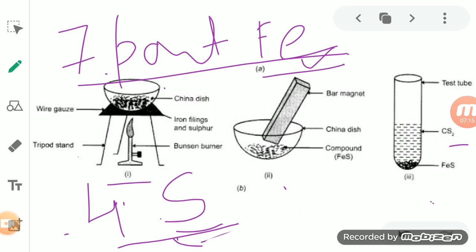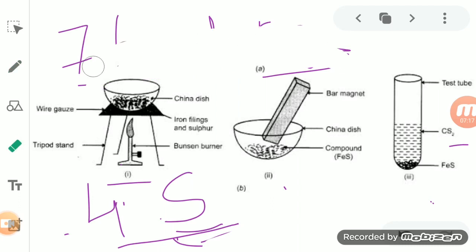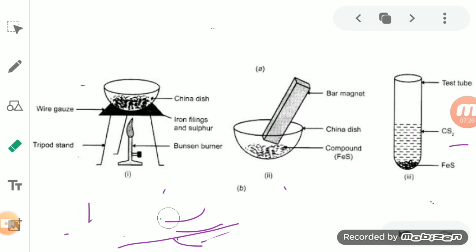Okay, now the last point of this property of the iron sulfide. If you see this iron sulfide compound with the help of a magnifying glass, then you will find that there is no separate particle of iron and sulfur. Remember when we were seeing the mixture of iron and sulfur, which were mixed randomly without any fixed proportion? When you see it, you will find that at one place the iron is more, at another place it was less.